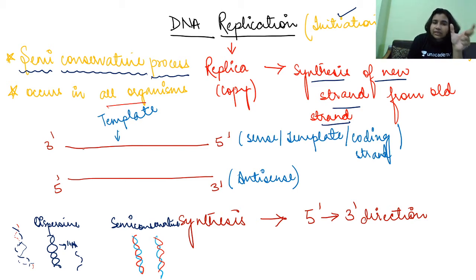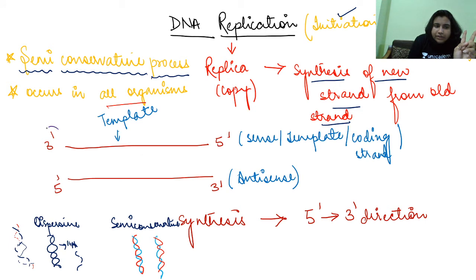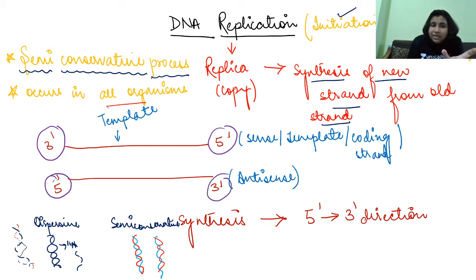There are basically 2 strands. One has the direction 3 prime to 5 prime, you can see, and another one has 5 prime to 3 prime, right? Synthesis always takes place from 5 prime to 3 prime. And this strand, 5 prime to 3 prime, we call it the antisense or non-coding strand.